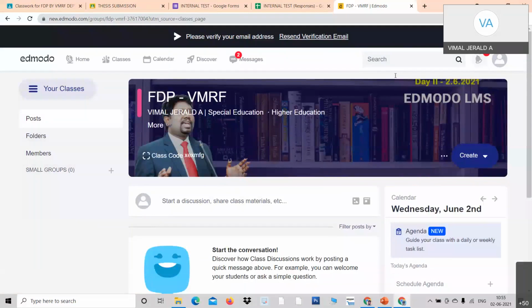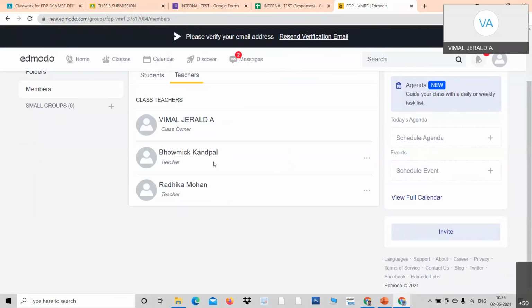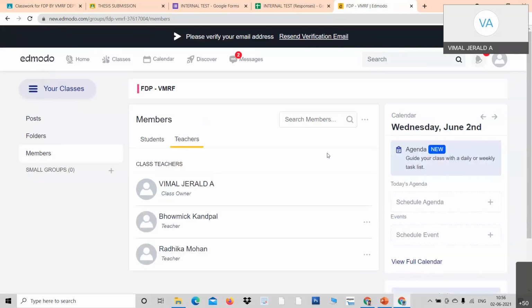So I suppose many might have joined. But I see currently there are no students. You know why? All of you have joined as teachers. So I don't have any students. If you create a student account, students will join. See, teachers, I just click over here. Only two people have joined, Bhaumik Kanpal and Professor Radhika Mohan. I request you to join so that I can have some activities for you.